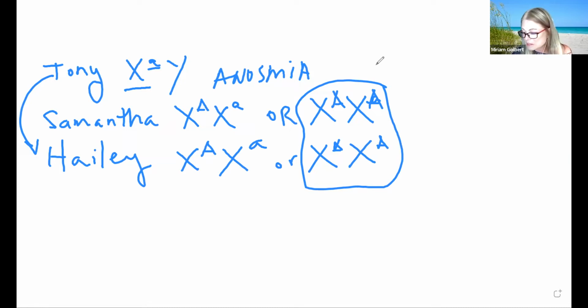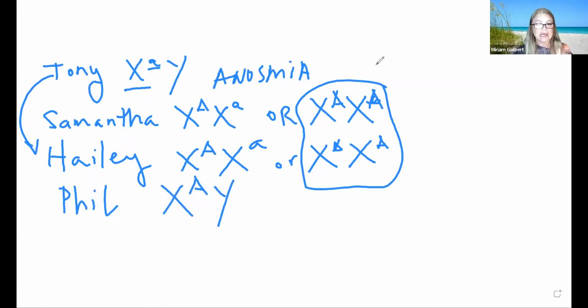So Haley is married to Phil. And Phil can smell, so he definitely is this genotype, because he can smell normally. And then Haley and Phil have twin boys. Well, first they have a daughter named Sandra, who is able to smell normally.